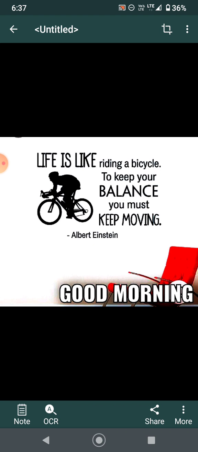What were tenses? Tense, what does this word mean? Tense means time. It means tense tells us about the time of an action taking place, whether the action was taken in the past, is taking place in the present, or will take place in the future. Tense is further divided into three parts: past, present, and future.